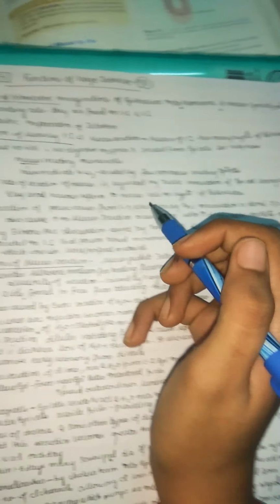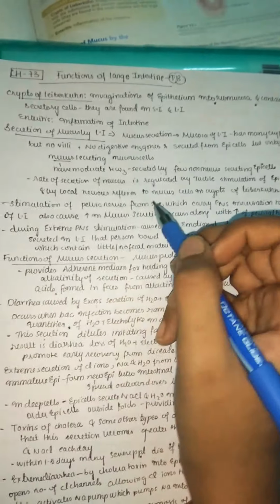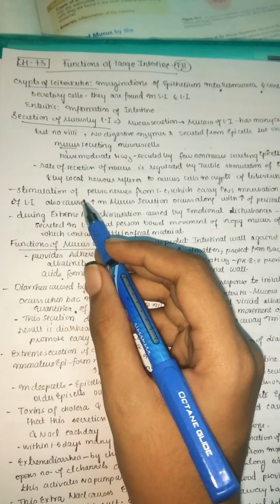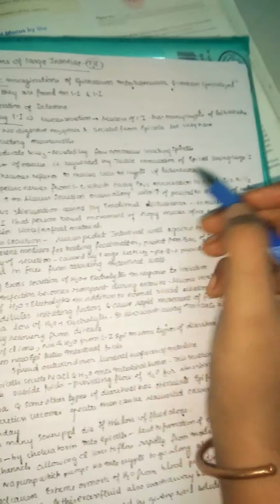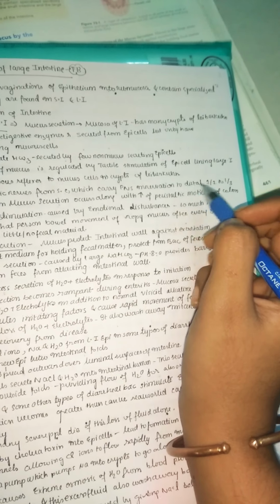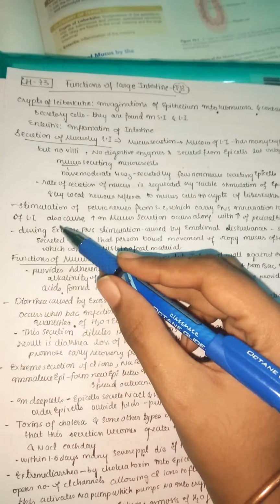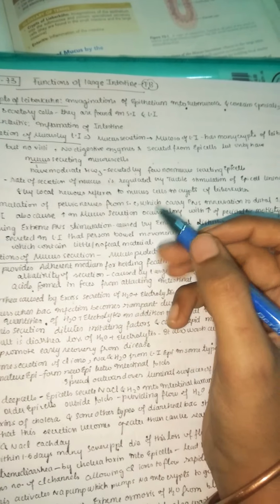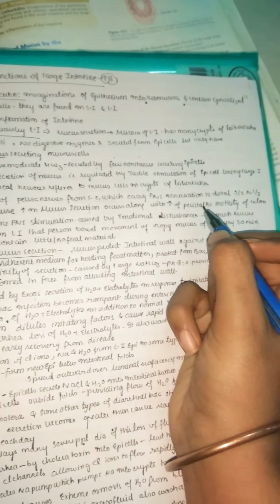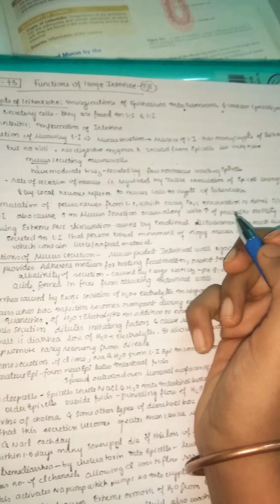The rate of secretion of mucus is regulated by tactile stimulation, which we have done, and by local nervous reflexes. Stimulation of the pelvic nerves from the spinal cord, which carry parasympathetic nerves innervating the distal half to one-third of the large intestine, also causes an increase in mucus secretion, which occurs along with an increase in peristaltic motility of the colon.